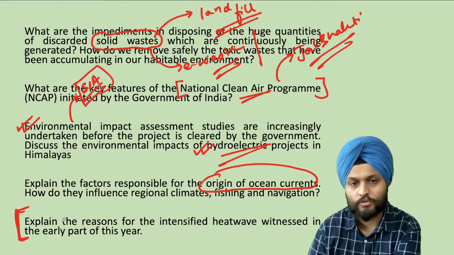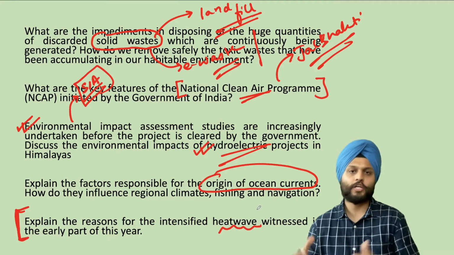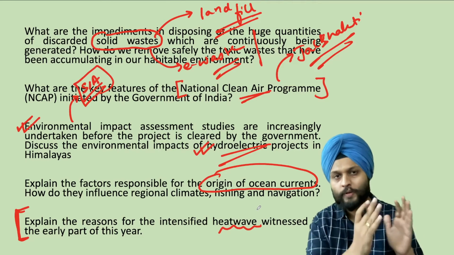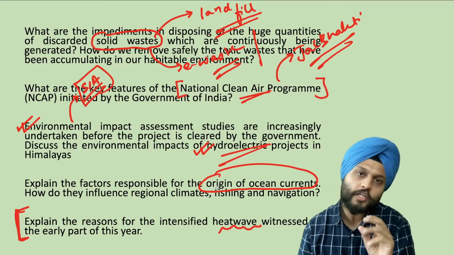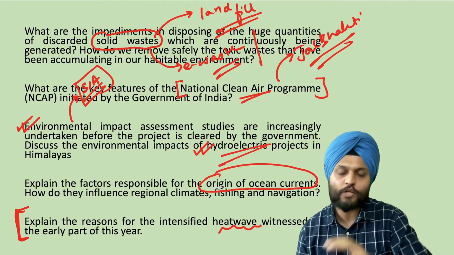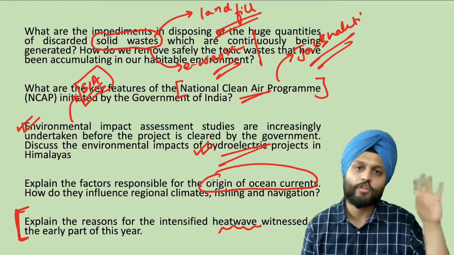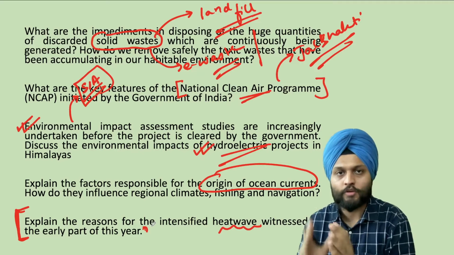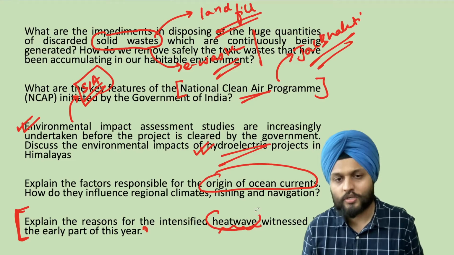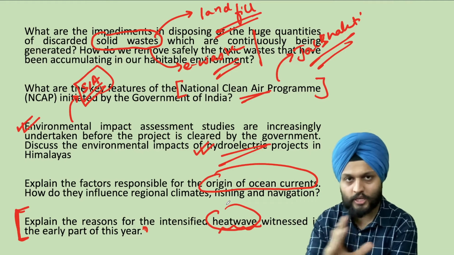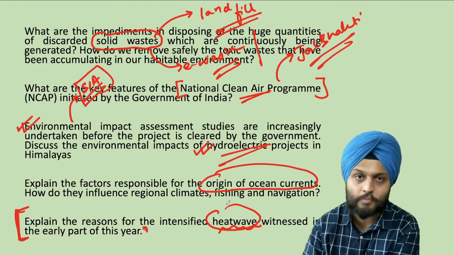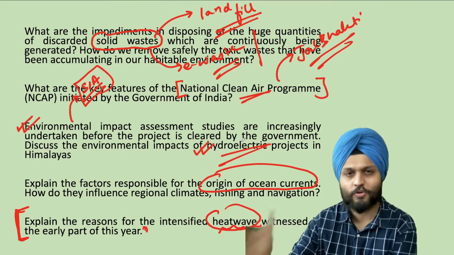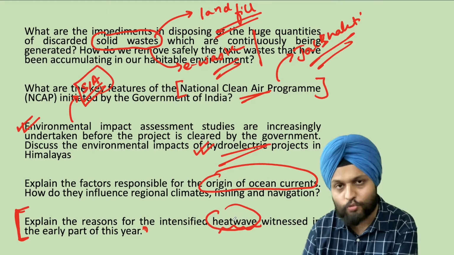There is this theme of the recent heat wave. The heat wave that took place in March, and then we had an extreme summer going on. So very cold winters and then summers. What are the reasons for the intensified heat wave that was witnessed in the early part of this year? Explain the reasons, the geographical reasons. So from a geography point of view, we have to write. This is important, and on all these UPSC-type websites, I'm only getting it from the disaster management point of view, disaster mitigation, what has to be done, so I expect that content is already there. Here it is from the GS1 geography point of view.